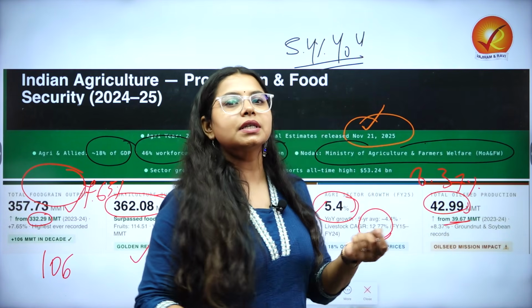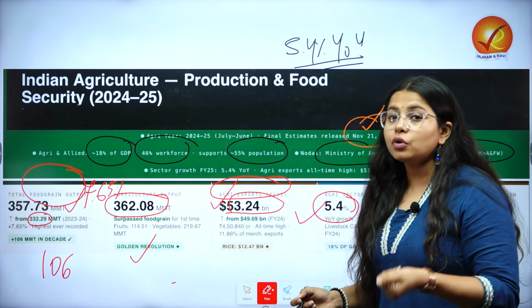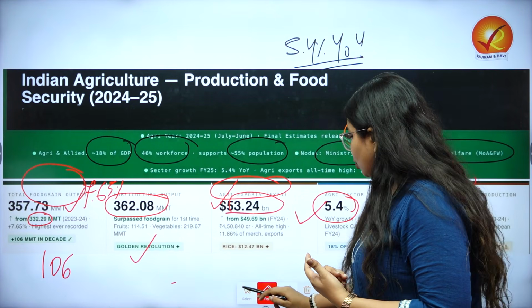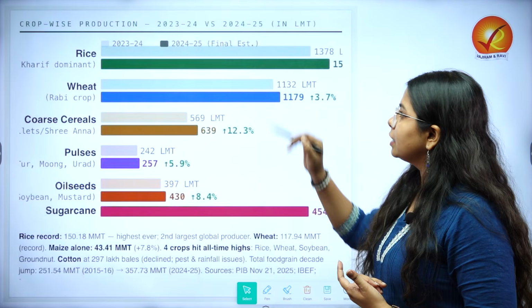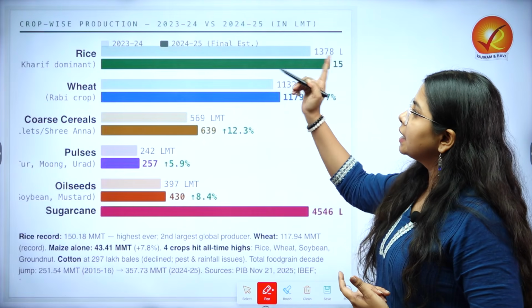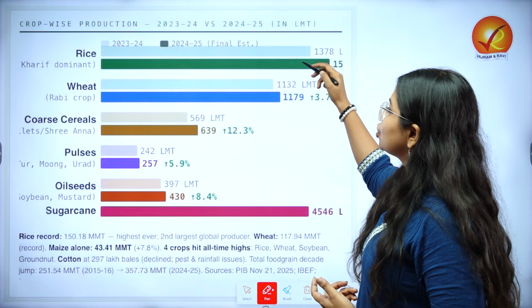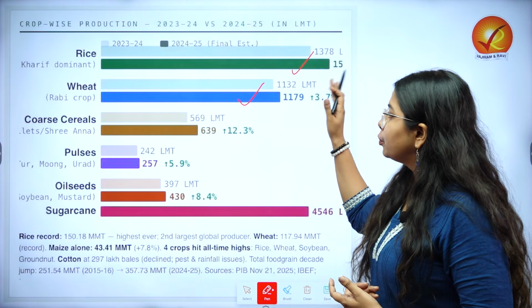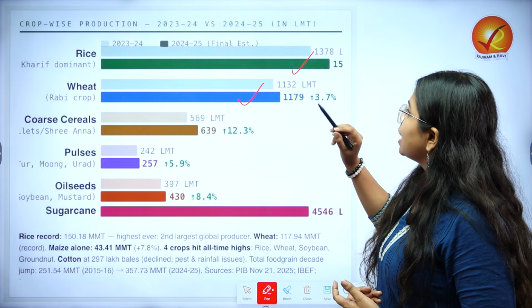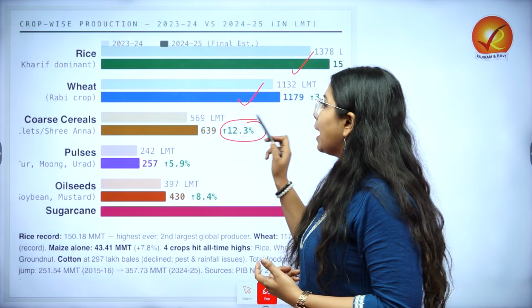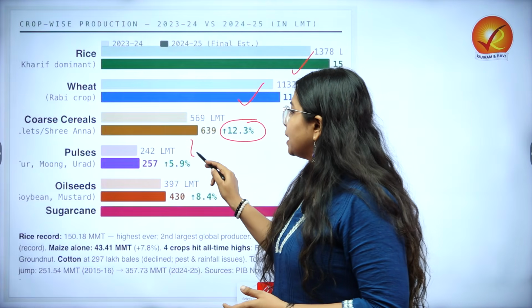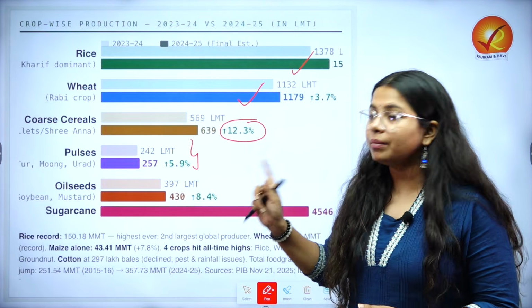The record numbers have been shown in groundnut oil and soybean oil. Now let us take a deeper dive and do more comparison, starting with crop-wise production. We can clearly see that rice has shown improvement, wheat, a dominant rabi crop, has shown improvement, but the bigger numbers are changing, especially when we are looking at Shri Ann, that is millets. And when we are looking towards pulses, there has been a limited increase.